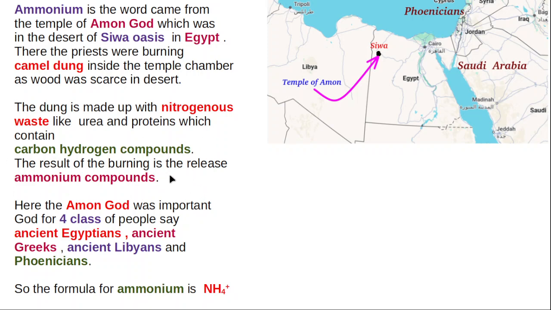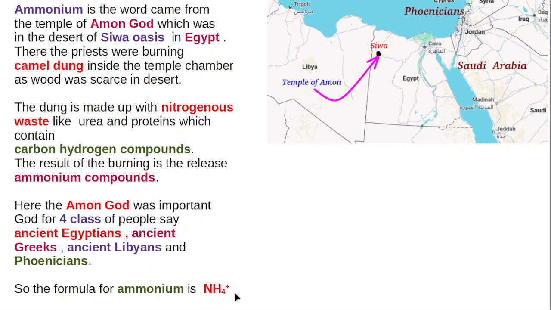That product was called ammonium because it was available in the temple of the Ammon God. So the ancient Egyptian priests named that product ammonium. And if anything is found very similar to the camel dung product, we call it ammonia.